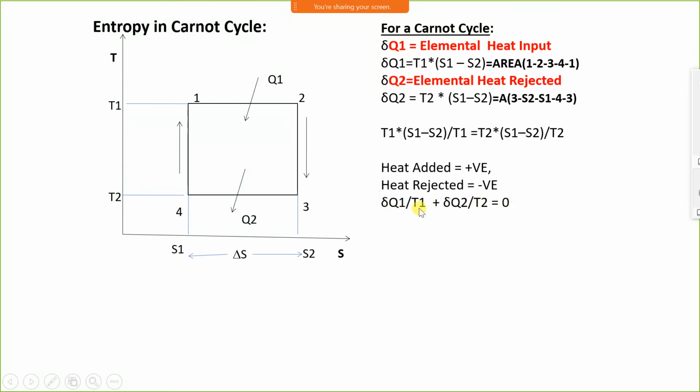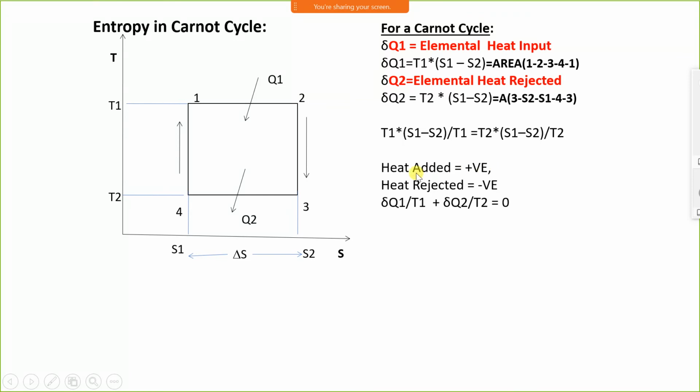How does delta Q1 upon T1 come? Delta Q2 upon T2. This is entropy, this is also entropy. Here we have written the expression for delta Q1 and divided it by T1. Here we have written the expression for delta Q2 and we divided it by T2 to get entropy. Therefore, entropy added is equal to entropy removed. Entropy increase equals entropy decrease.